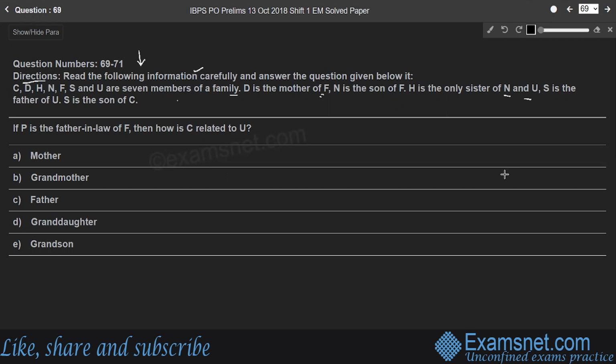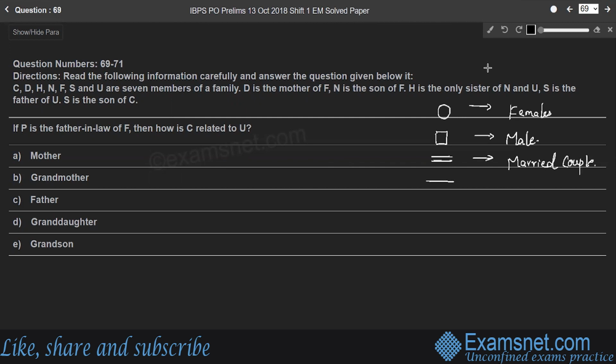So let us represent all these relationships using some symbols. Here I'll take circular symbol for all females and a square symbol for all males, and equality symbol or parallel lines symbol for married couple, right?